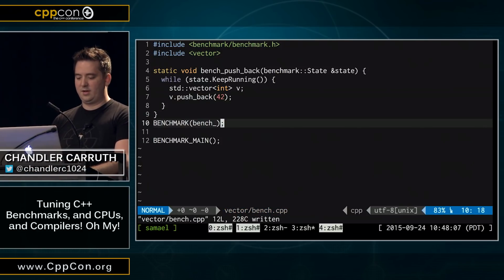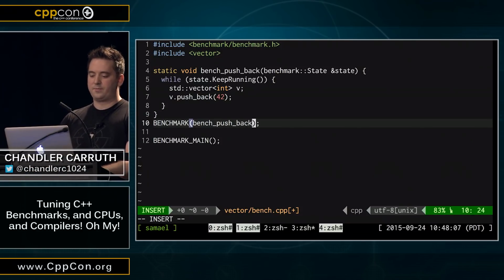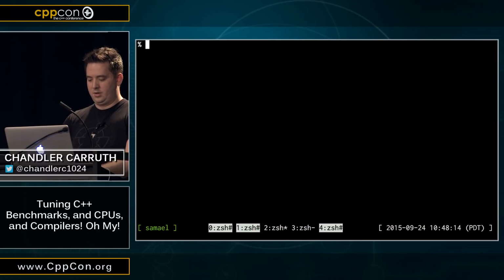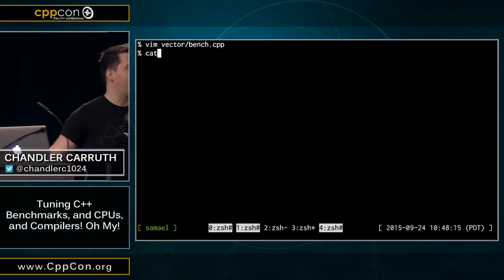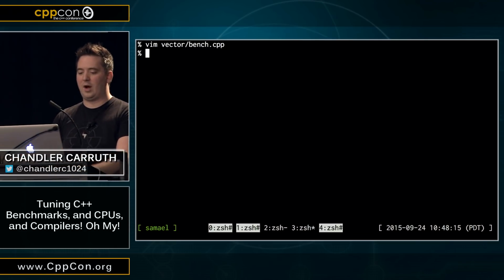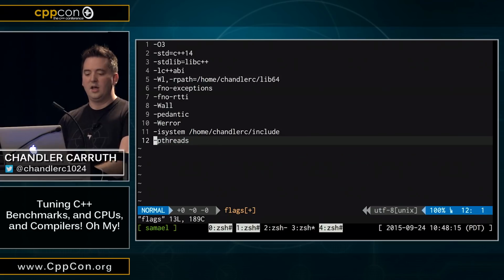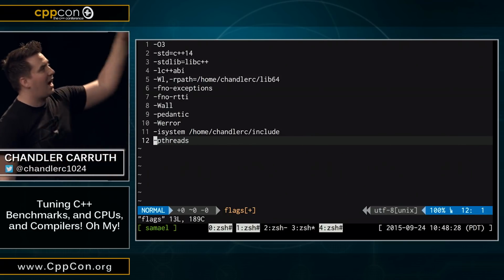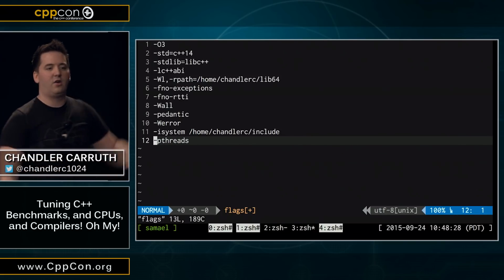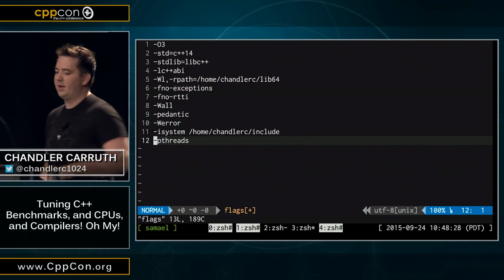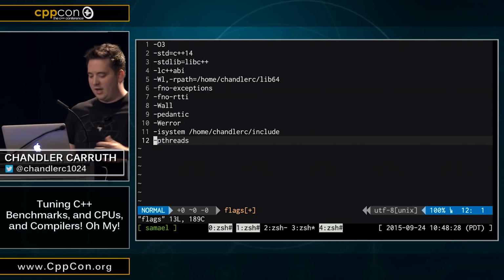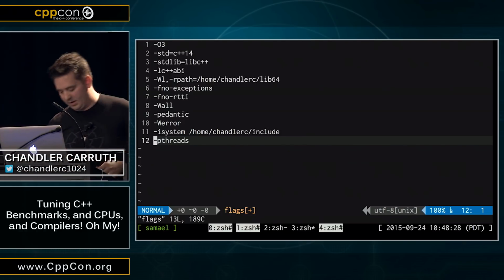Okay, so we need to fix our typos here. All right. That seems plausible to me, at least. So the other thing we need to do is figure out how to compile it. Unfortunately, compiling this thing requires a bunch of flags, for which I'm kind of sorry. So we've got a bunch of flags here. We've got optimization flags. I'm trying to turn on all the latest, greatest features, right? We've got standard library flags, but none of these really matter. The only thing I'm going to really point out is a few things here.